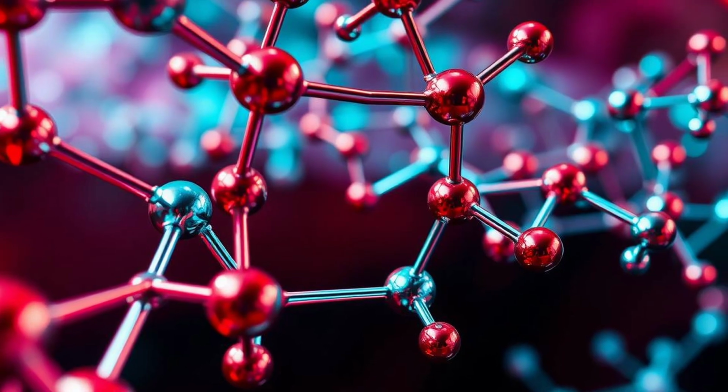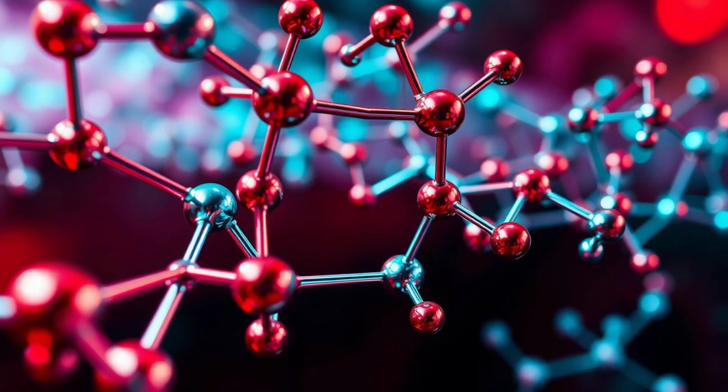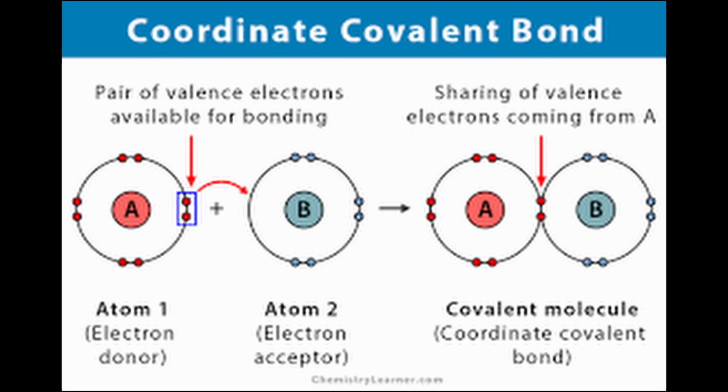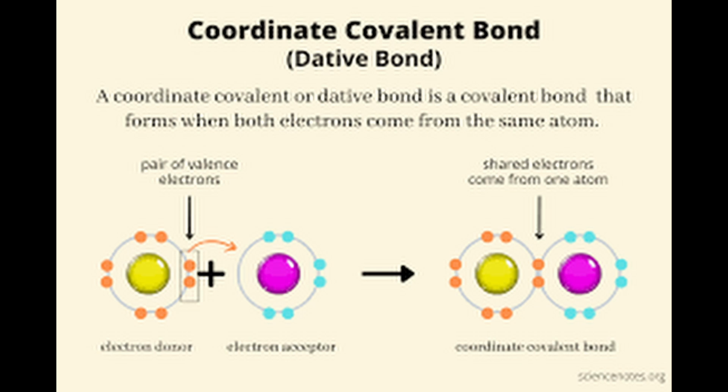So basically, coordination compounds are those compounds that are formed by coordination bonds. Now there arises another question. What is a coordination bond? A coordinate bond is similar to a covalent bond, but here both electrons in the shared pair come from one atom. The chemistry of coordination compounds is an important and challenging area of modern inorganic chemistry.